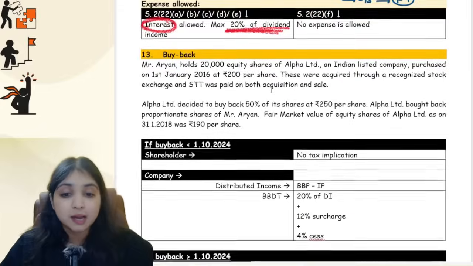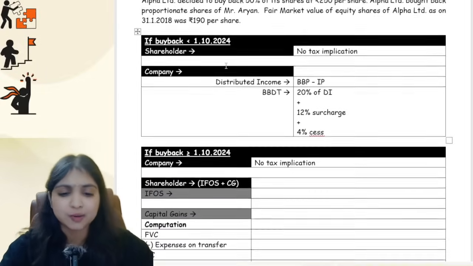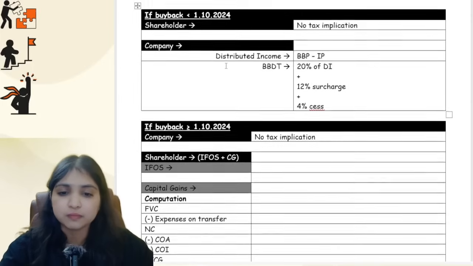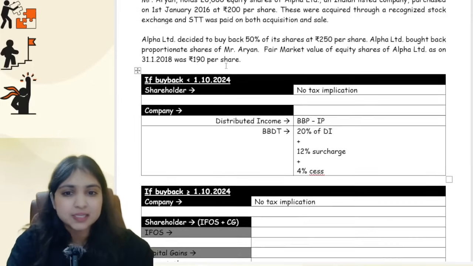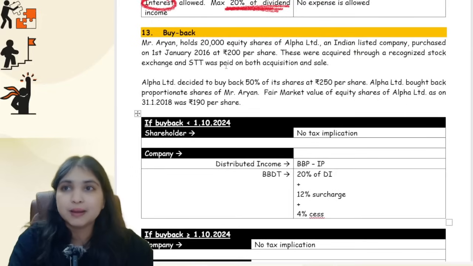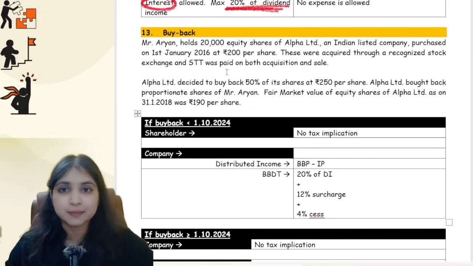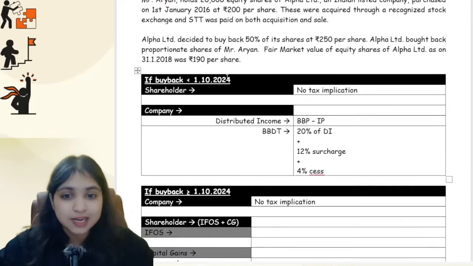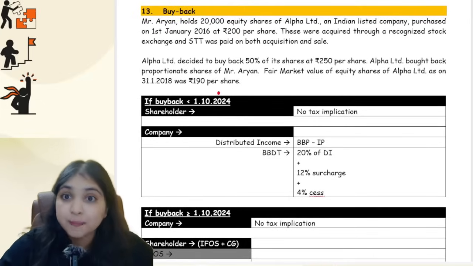Then comes our 13th point, about buyback, guys. I wanted to give you a proper revision of buyback because I really think that you will have a buyback question in the examination. The reason I'm saying it is because you had an adjustment on buyback in your RTP also, in your mock test paper also, your September 24 examination mock test also. So that is why I think it's highly probable. So I want to give you a quick revision of buyback, both before the amendment and after the amendment. For buyback, the relevant amendment date is 1st October 2024.